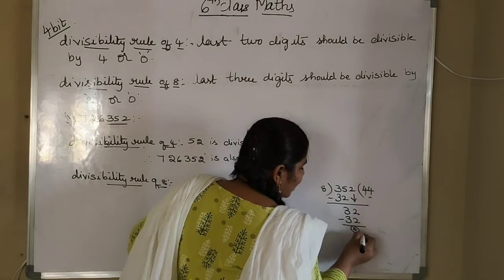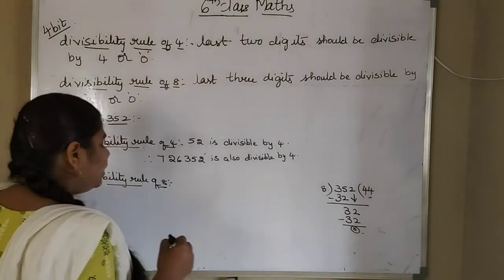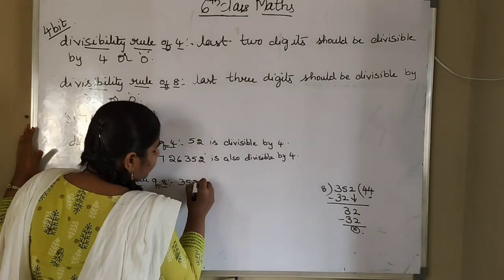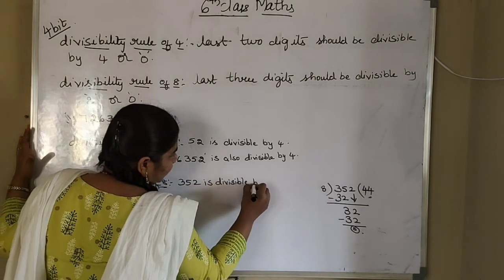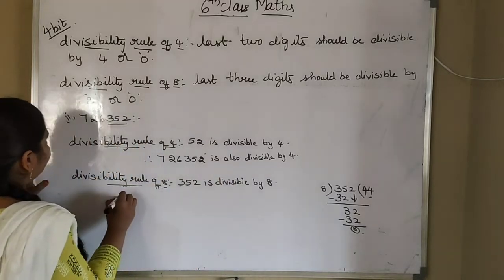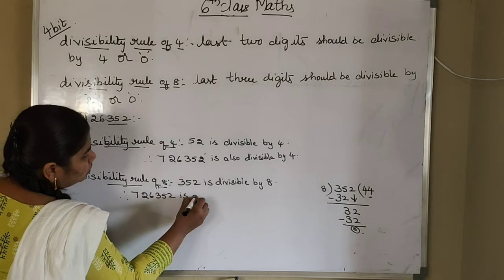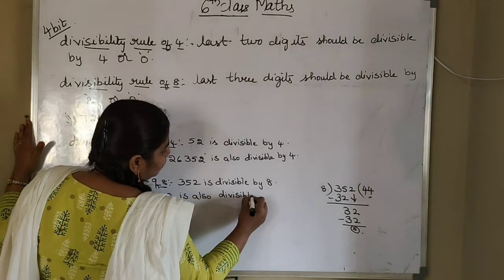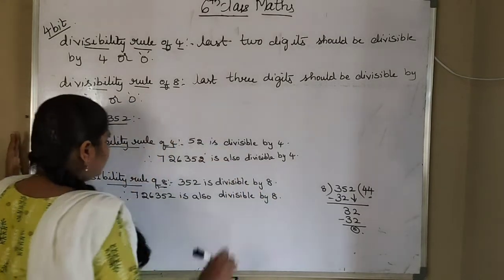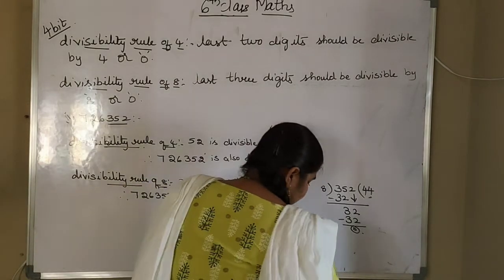You got the remainder as 0. So 352 is divisible by 8. So you can say 7,26,352 is also divisible by 8. So this is our second sub bit in fourth one. Okay, now last one we will see in this.